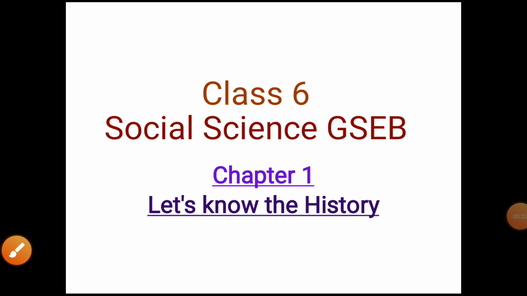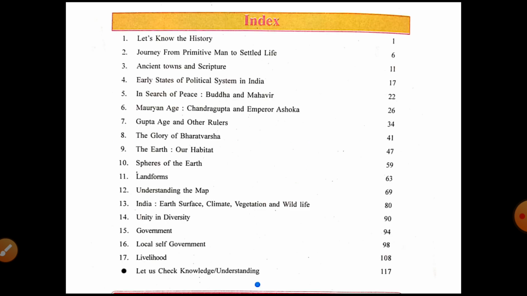Hello everyone, today we are going to learn Class 6 Social Science Gujarat State Board Book Chapter 1, Let's Know the History. Before that, we will go to the index. There are a total of 17 lessons in the new Class 6 book: 1 to 8 from History, 9 to 14 from Geography and 15 to 17 from Civics. So let's begin with the first lesson.